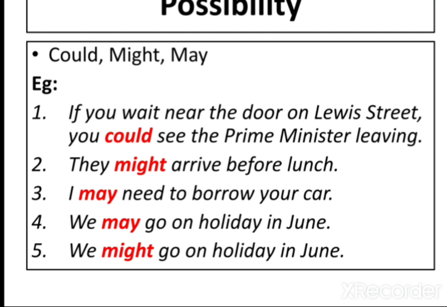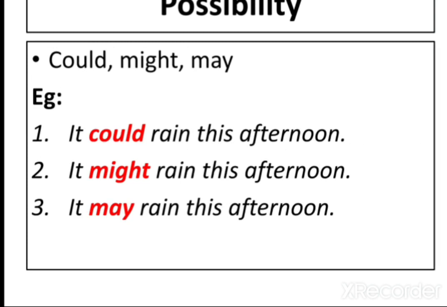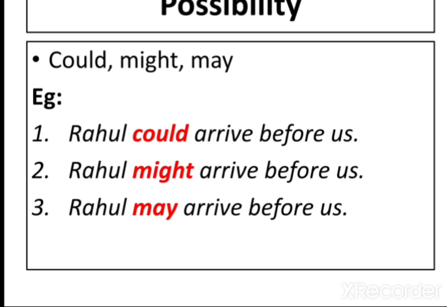We can also use could to explain that we are uncertain about the future. It could rain this afternoon. It might rain this afternoon. It may rain this afternoon. Now, all of these sentences tell us that it's possible but not certain. There is a chance that it will happen. Rahul could arrive before us. Rahul might arrive before us. Rahul may arrive before us.